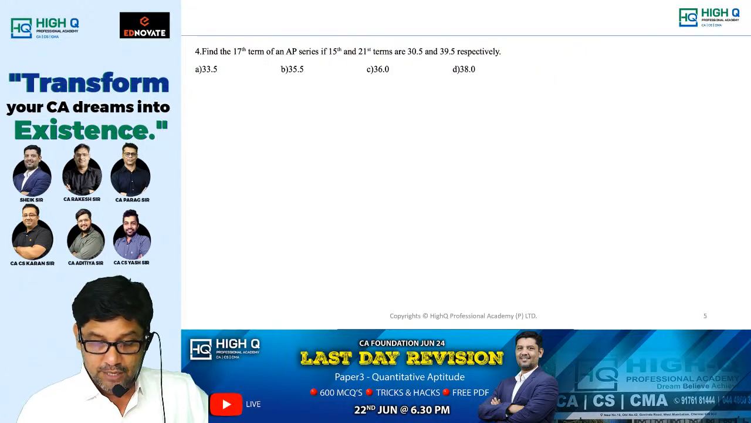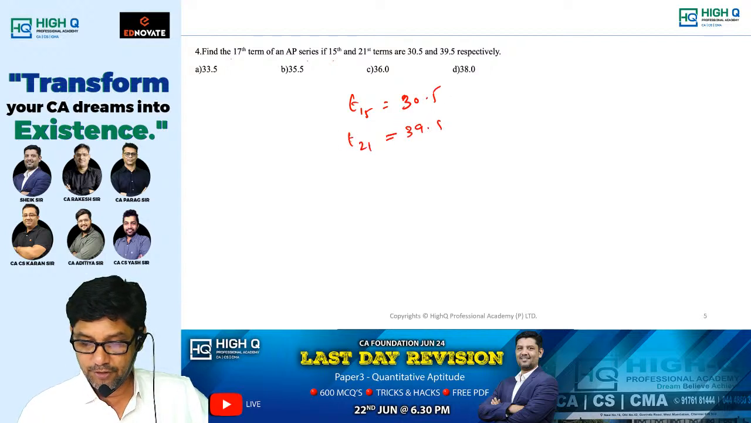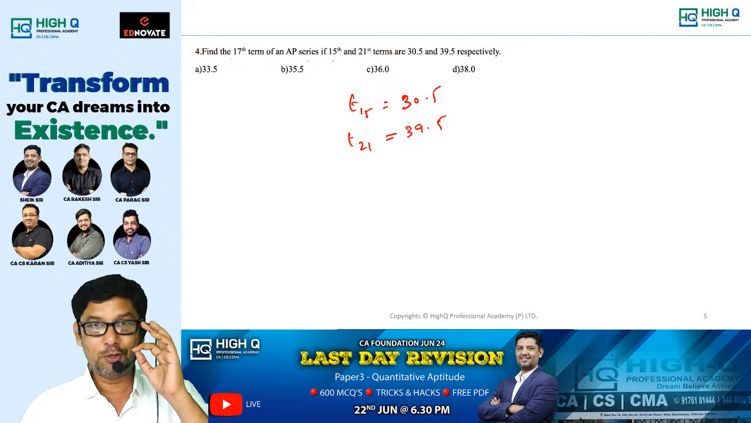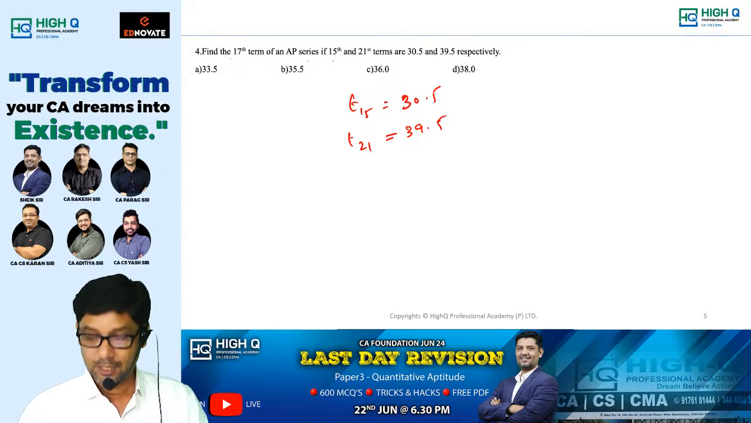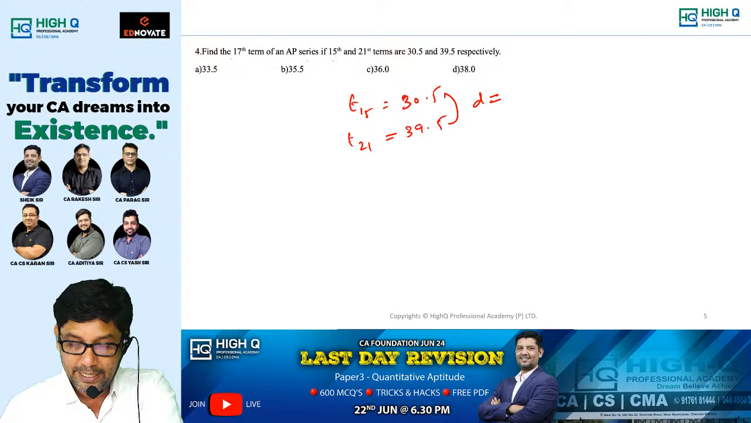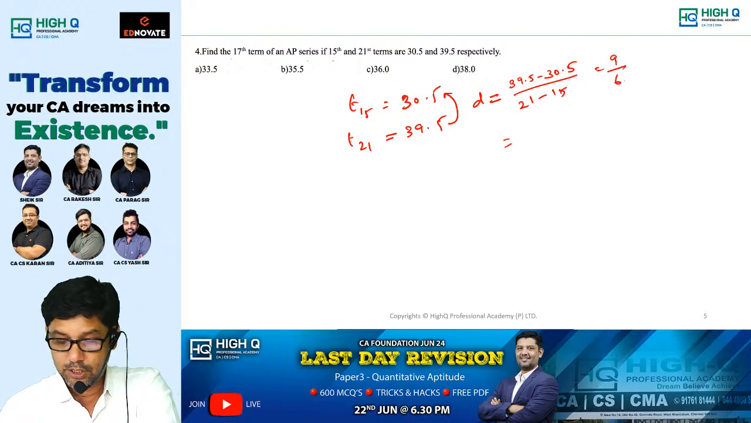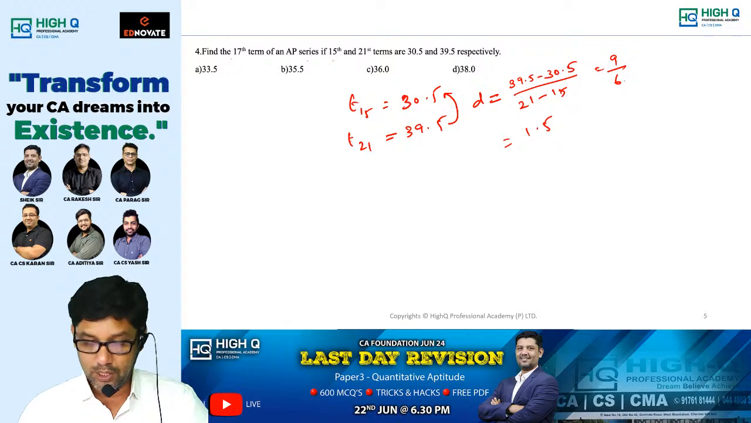Next, find the 17th term of an AP series, if the 15th term, T15, is 30.5 and the 21st term is 39.5. You know the trick. First we need to find the common difference. Those who don't know the trick, for you I am writing it. 39.5 minus 30.5 divided by 21 minus 15, which is equal to 9 by 6, which is 1.5. This is our common difference.